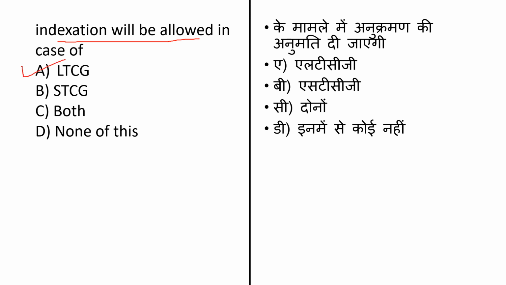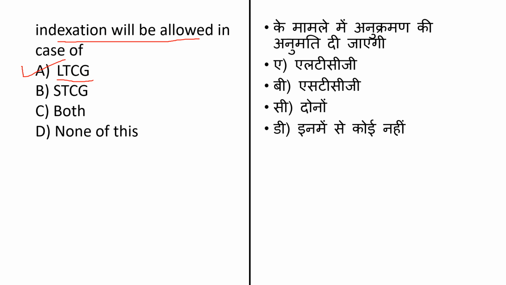Now what is LTGC? That is long-term capital gain. Here the long-term capital gain under the Income Tax Act means the profit earned by the individual on the sale of his investment in the assets such as a stock, real estate, bond, commodities. Basically, it is a gain made on the capital investment.